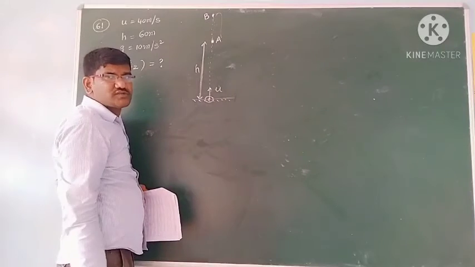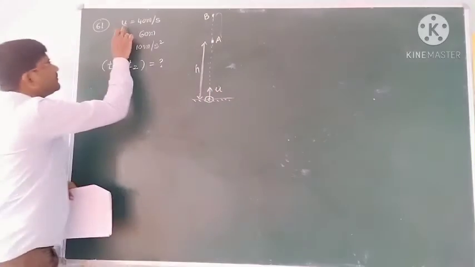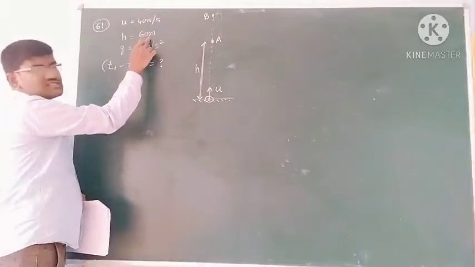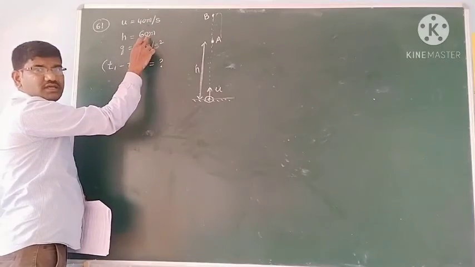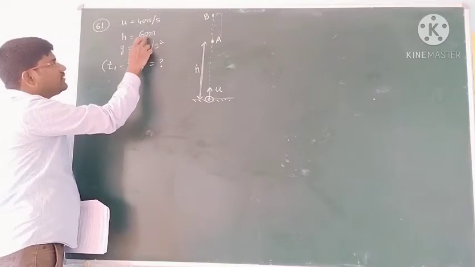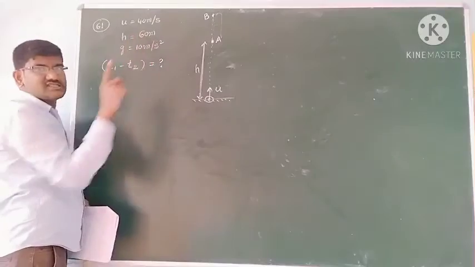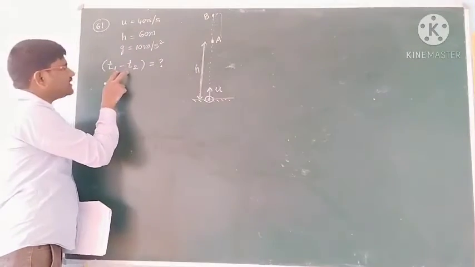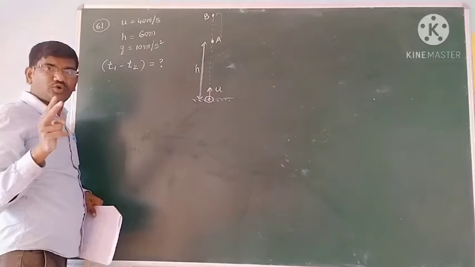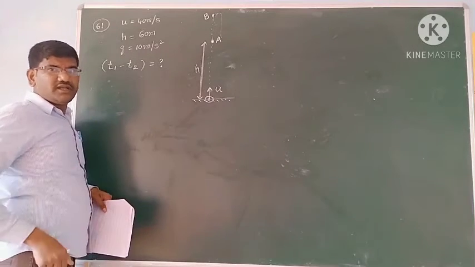Is it okay, students? See, an object is projected from the ground with the speed of 40 meters per second, it reached 60 meters height from the ground. It will be at the same height at two instants of time, if this h is less than the maximum height. Then find the difference in the times. Find the time interval between those two instants where it is at the same point, he is asking.